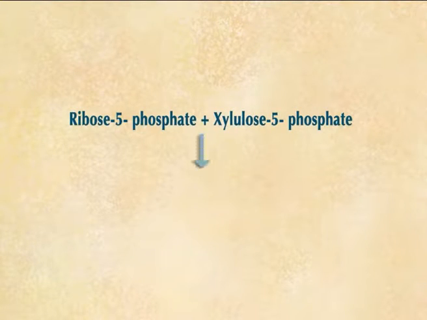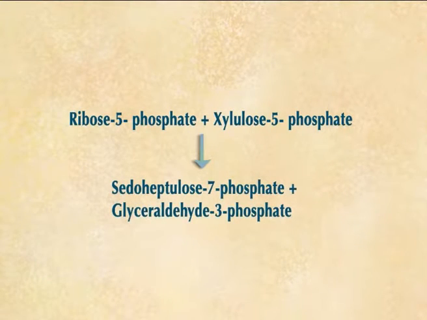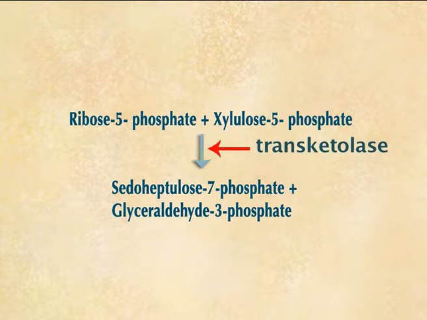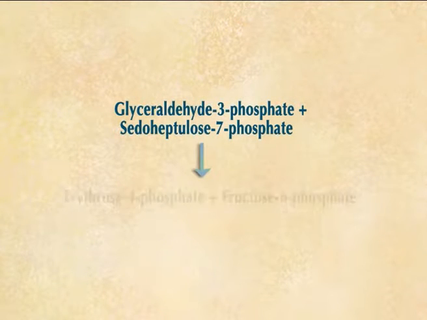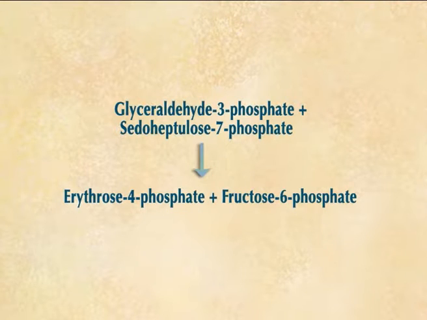Ribose 5-phosphate reacts with xylulose 5-phosphate to form sedoheptulose 7-phosphate and glyceraldehyde 3-phosphate. The enzyme involved is transketolase. Now, glyceraldehyde 3-phosphate reacts with sedoheptulose 7-phosphate to form erythrose 4-phosphate and fructose 6-phosphate.